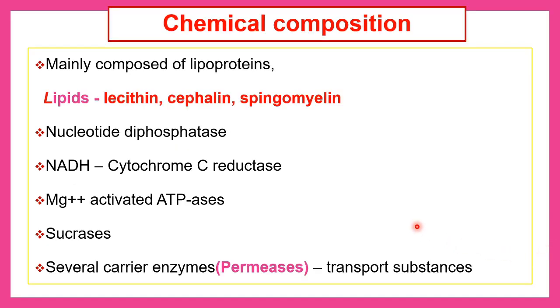Chemical composition of endoplasmic reticulum. The endoplasmic reticulum consists of various substances, mainly lipoproteins, and lipids like lecithin, cephalin and sphingomyelin. Nucleotide diphosphatase, NADH cytochrome reductase, magnesium activated ATPases, sucrases and several carrier enzymes are also present in the lumen of the endoplasmic reticulum. These enzymes, like permeases, can carry substances from one place to another.